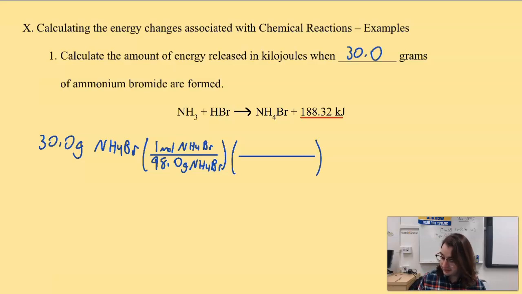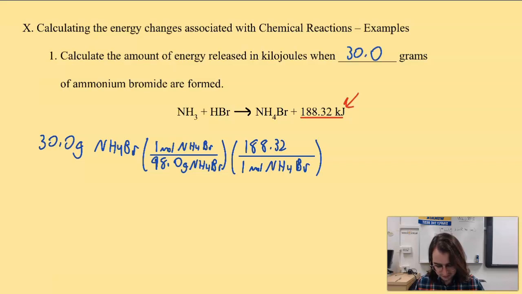But now I want to convert it out of moles and into kilojoules. Like I said, this is based on kilojoules per the number of moles reacted in the problem. So for every 1 mole of NH4Br that reacts, we form 188.32 kilojoules of energy. That's how we interpret that number.